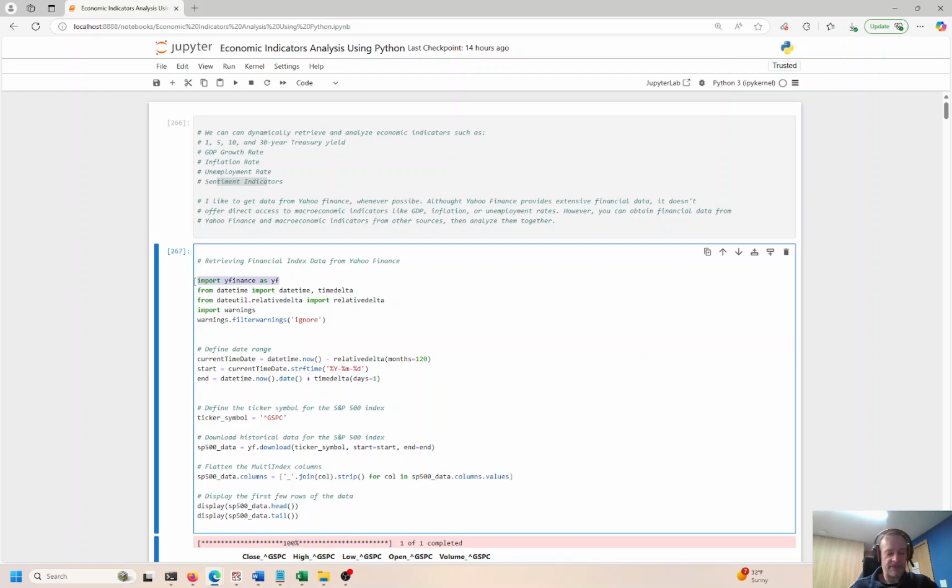This one-liner will give you access to all the resources on that Yahoo Finance API. It's very cool, but some things you just can't get there. They don't cover inflation, unemployment, GDP. It's not that kind of site, but we can procure those data sets from other sites and merge everything together. So the first thing we're going to do, and I'm not going to run this, by the way, because one of these data sets requires me to import my Fred API.